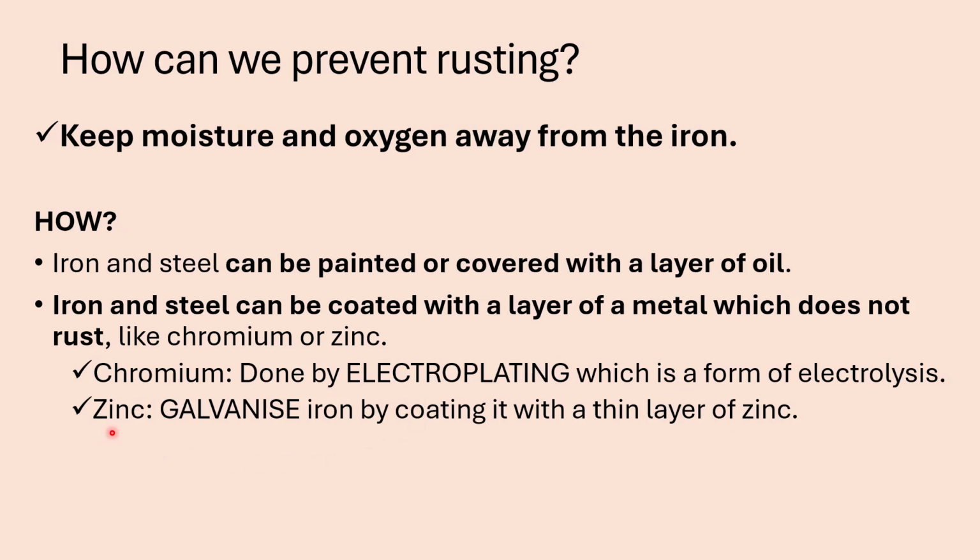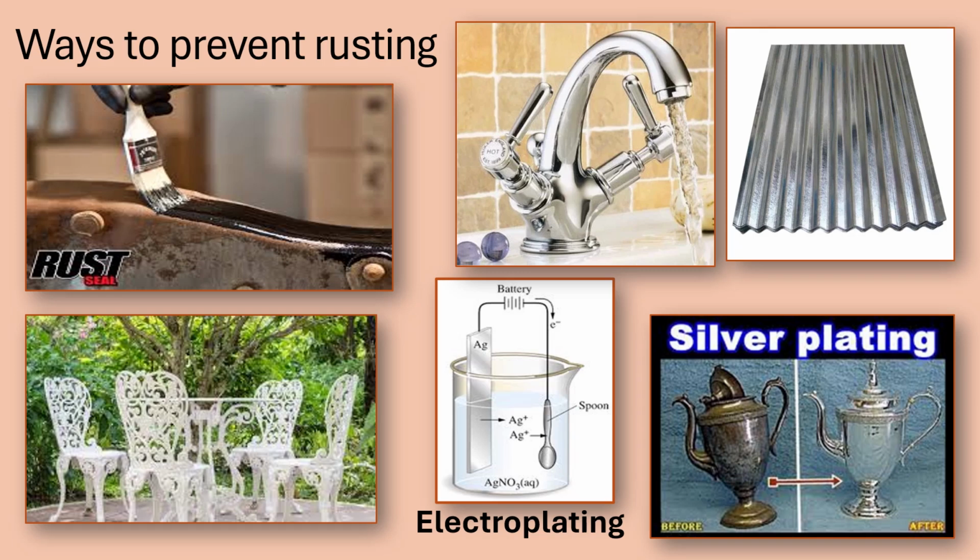You can also cover the iron with a layer of zinc, and that is called galvanizing. When you galvanize iron by coating it with a thin layer of zinc, then it's not going to rust. So here are a few ways to prevent rusting. You can paint the object or cover it with a layer of oil.